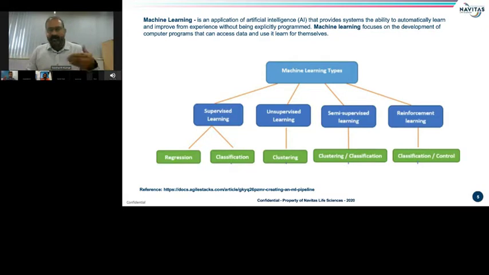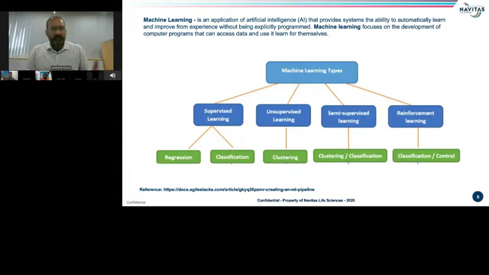Classification has the goal to predict discrete values, yes, no, true, false, and regression has the goal to predict continuous values. Similarly, unsupervised learning works with unlabeled data, and we only have an input variable and no corresponding output variable to map.